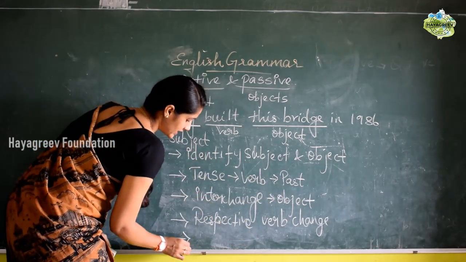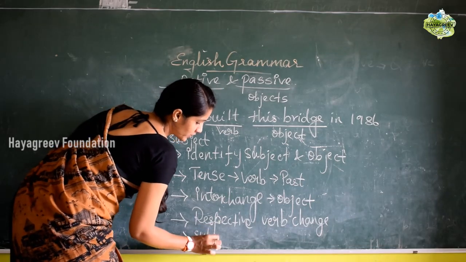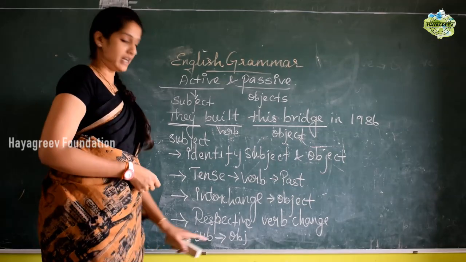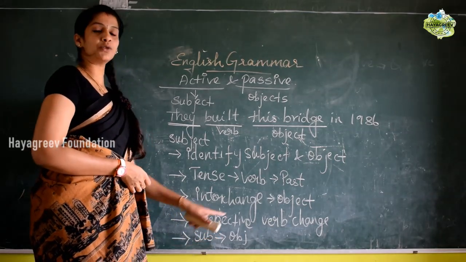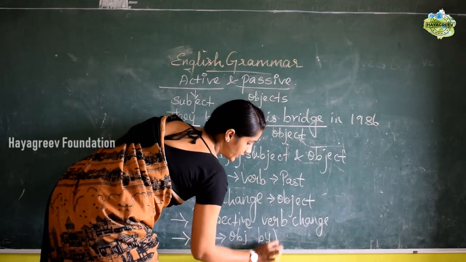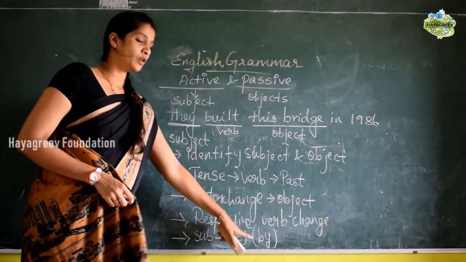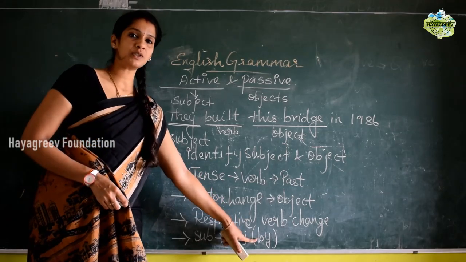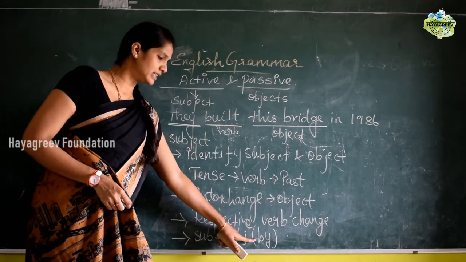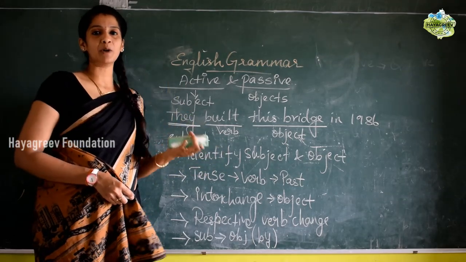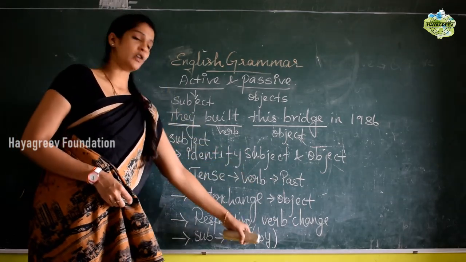And the next one is the subject should take up the object position, and before using this you have to add a preposition, "by". This is very important.